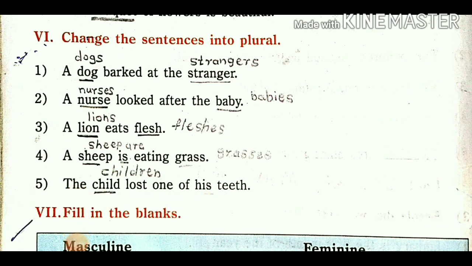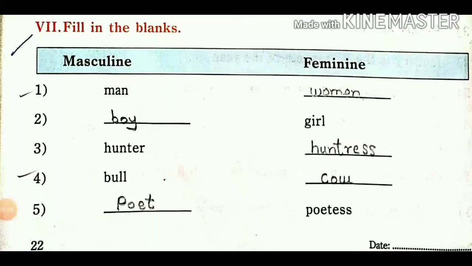It becomes a plural sentence. So next one, number 7 example, fill in the blanks. So masculine and feminine gender you want to write, which is given already. So man is given, so we want to write its feminine gender. Man is a masculine gender, so man's feminine is woman. Then masculine gender is boy and feminine gender is girl. Hunter, huntress, bull, cow, poet, poetess, like that.